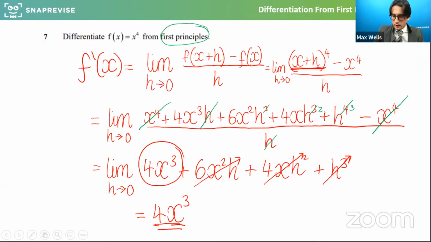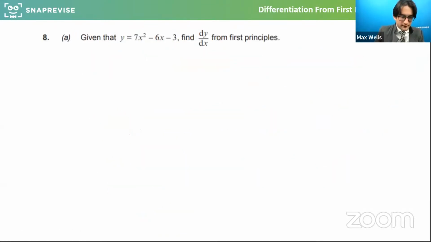Brilliant. Right, we're going to do another exam style question worth approximately 5 marks. You might want to firstly in your head differentiate it and go, right, I know what I'm aiming for. I know what the answer should be. So we're going to do this one by first principles. We're going to do the limit as h approaches 0 of this function.